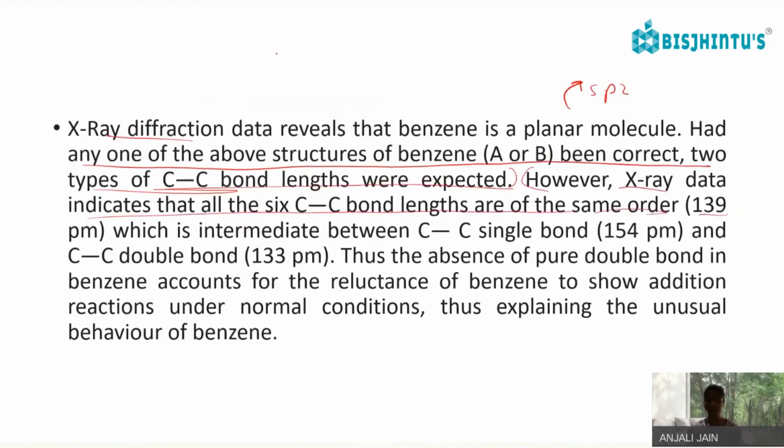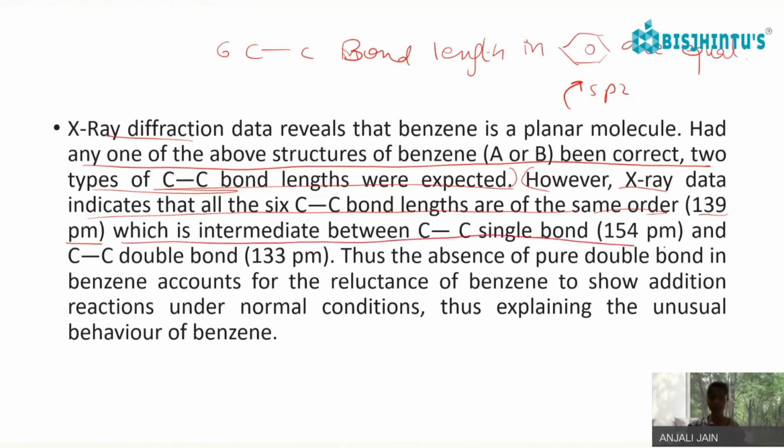We have seen that all the 6 C-C bond lengths in benzene are equal, 139 picometer, which is intermediate between the C-C single bond, 154 picometer, and the C-C double bond, 133 picometer.